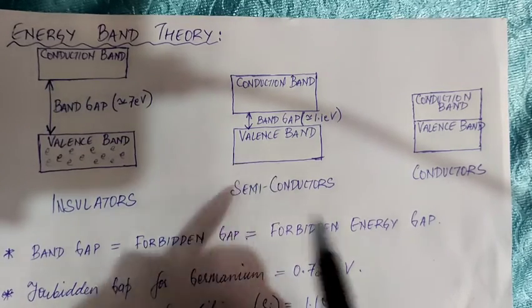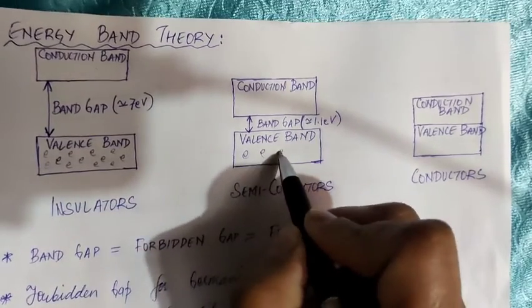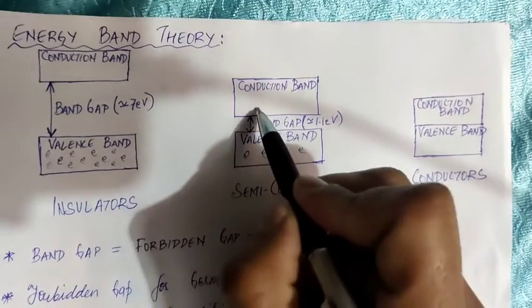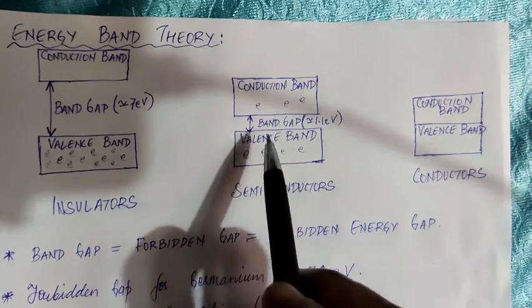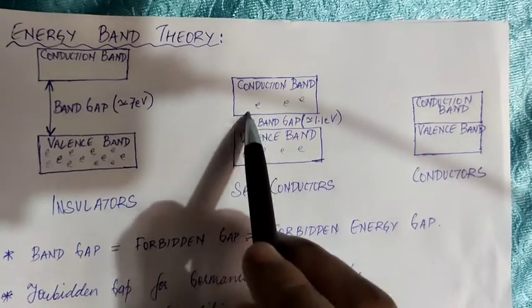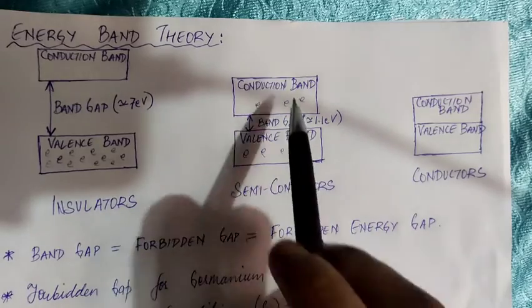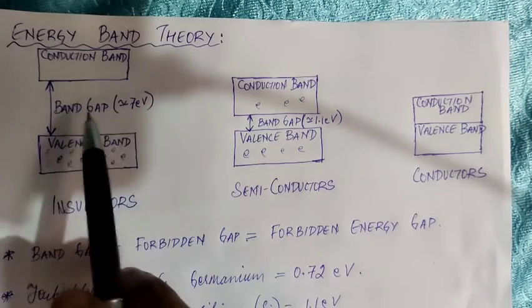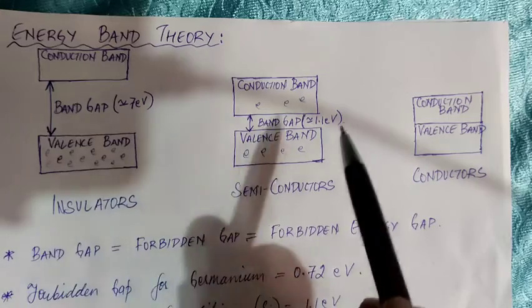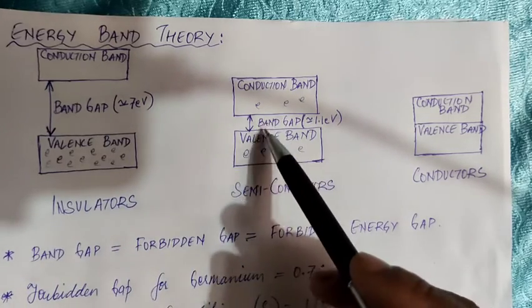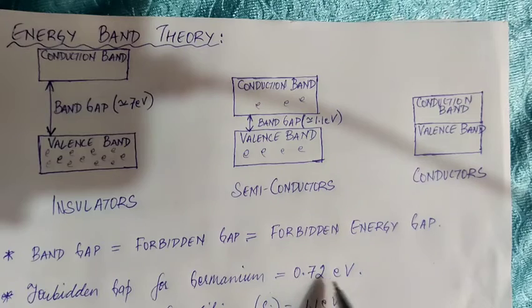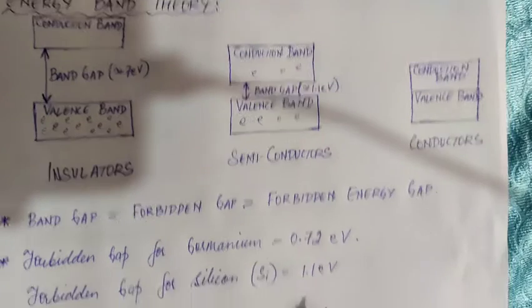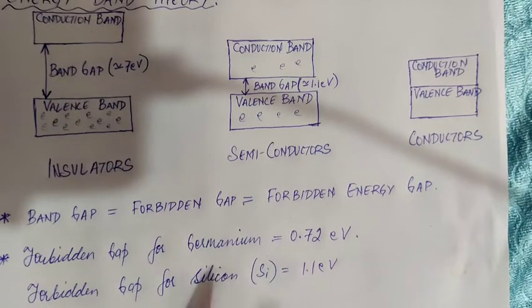Semiconductors, in the valence band, of course, you have electrons. And in the conduction band also there are some electrons, because as you can see in the picture, there is a very small band gap between the valence band and the conduction band, very small compared to that of insulators. So in semiconductors, the band gap is of the order of 0.72 electron volts in case of germanium, and 1.1 electron volts in case of silicon.